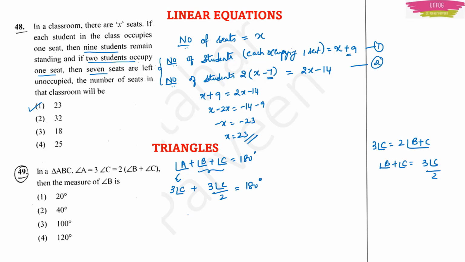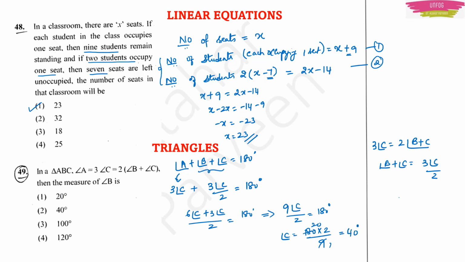Now just to simplify, you get 6 times angle C plus 3 times angle C by 2 if you do the LCM. So this will be equal to 180 degree, or 9 times angle C by 2 is equal to 180 degree, or angle C is equal to 180 into 2 by 9. 9 twos are 18, so that is 40 degree. So that is your angle C.